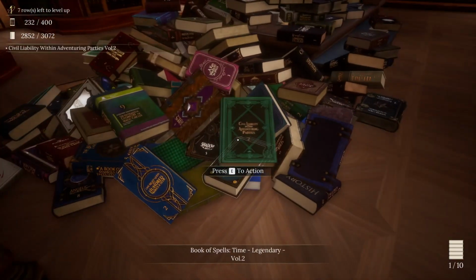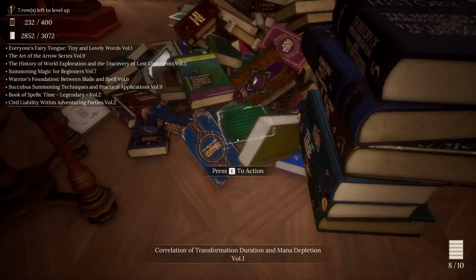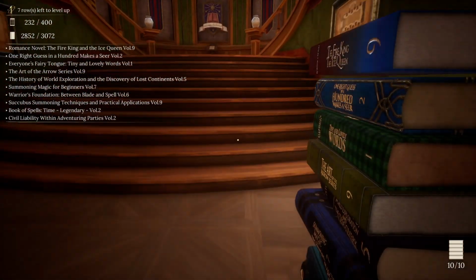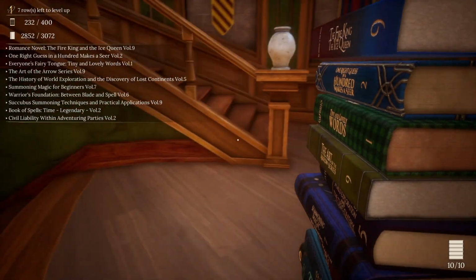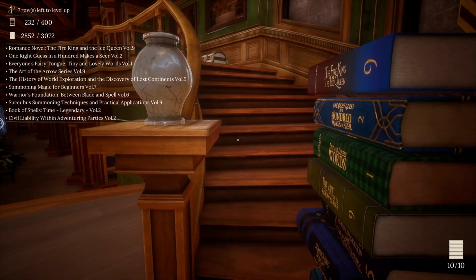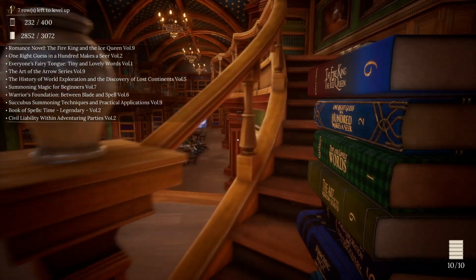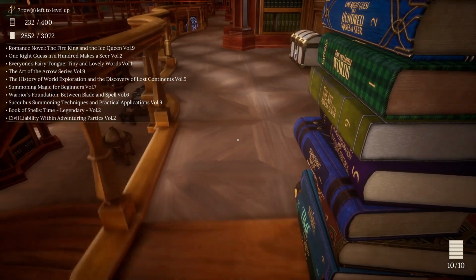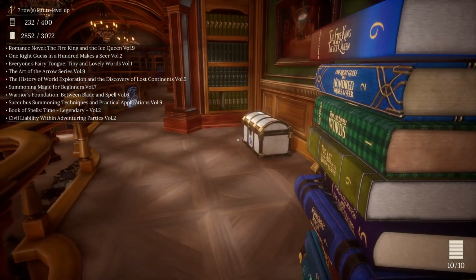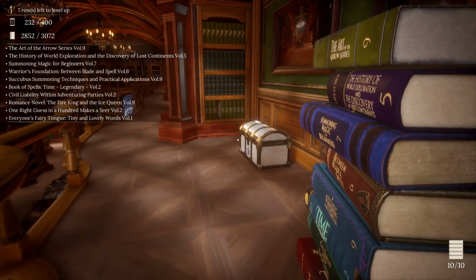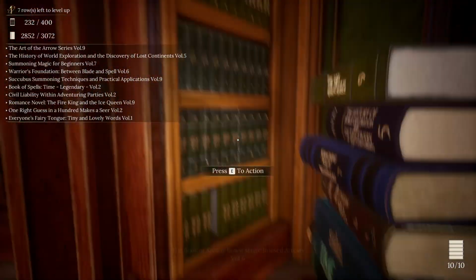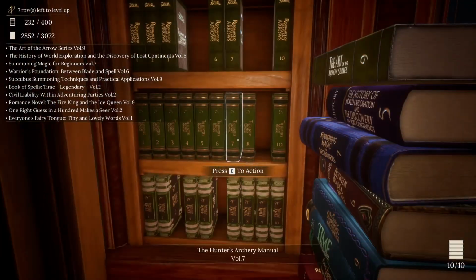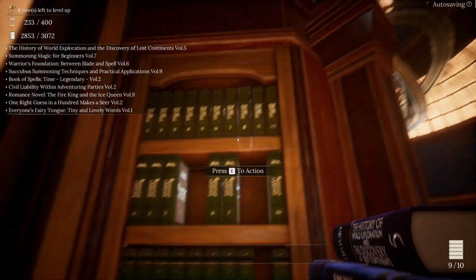Okay, next 10. So, Romance, Divination, Language, Archery, History of War, History, Summoning, Warrior, Summoning, Destruction, and that could be Jurisprudence. It might also be Management. So, Art of the Arrow series, Volume 9. Up here completes that one.